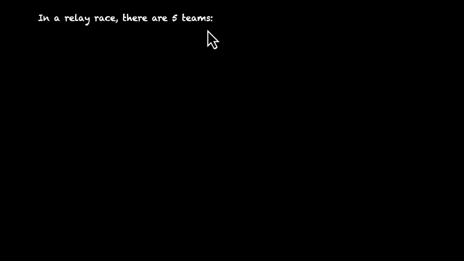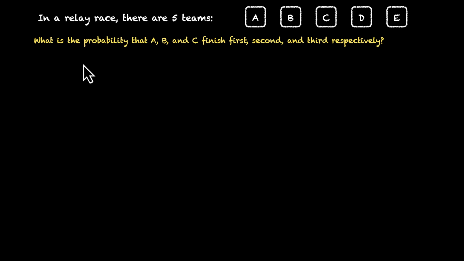In a relay race, there are 5 teams A, B, C, D, and E. What is the probability that A finishes first, B finishes second, and C finishes third? Pause the video, give this a try. Okay, so let's do this together.